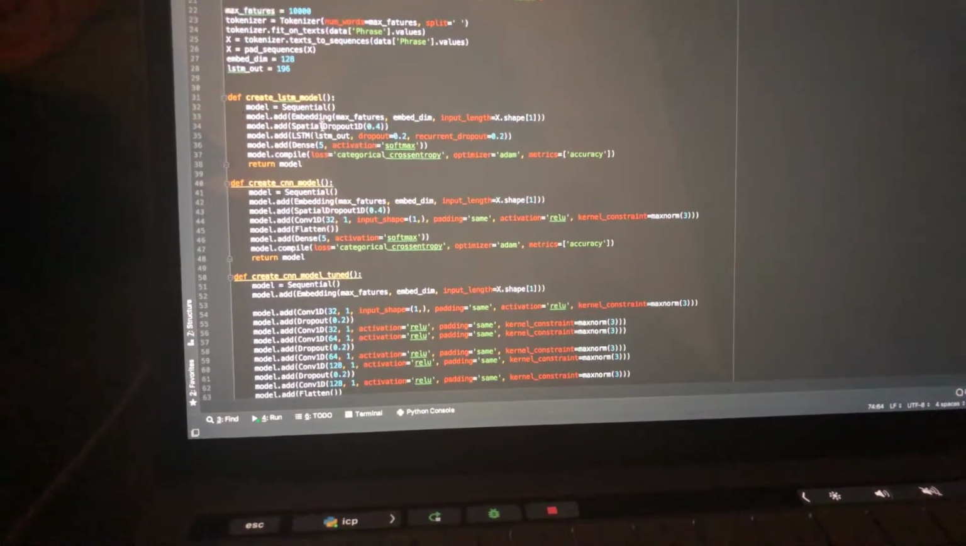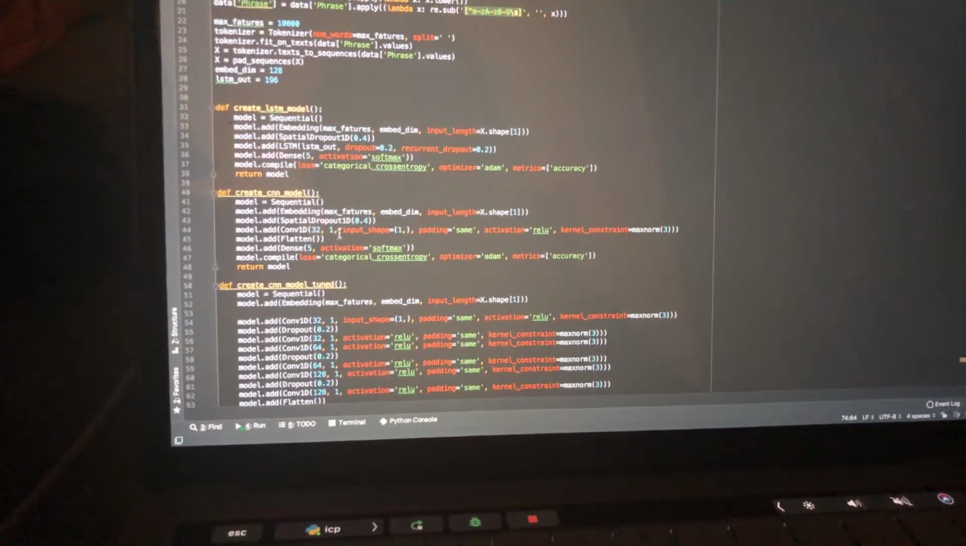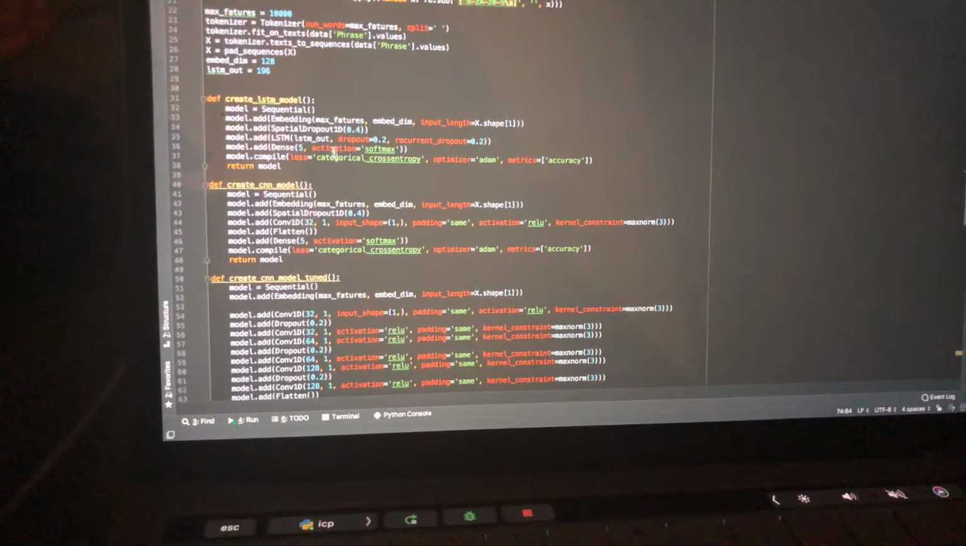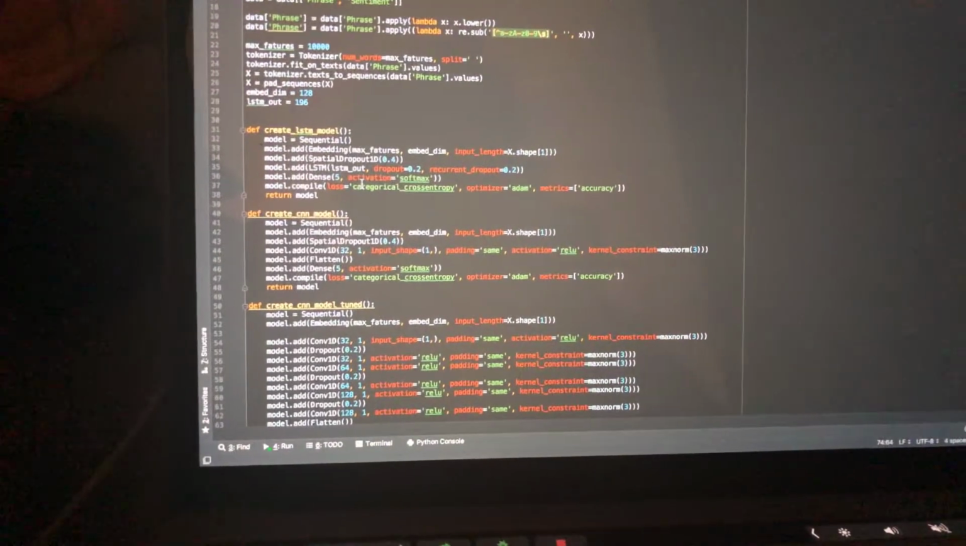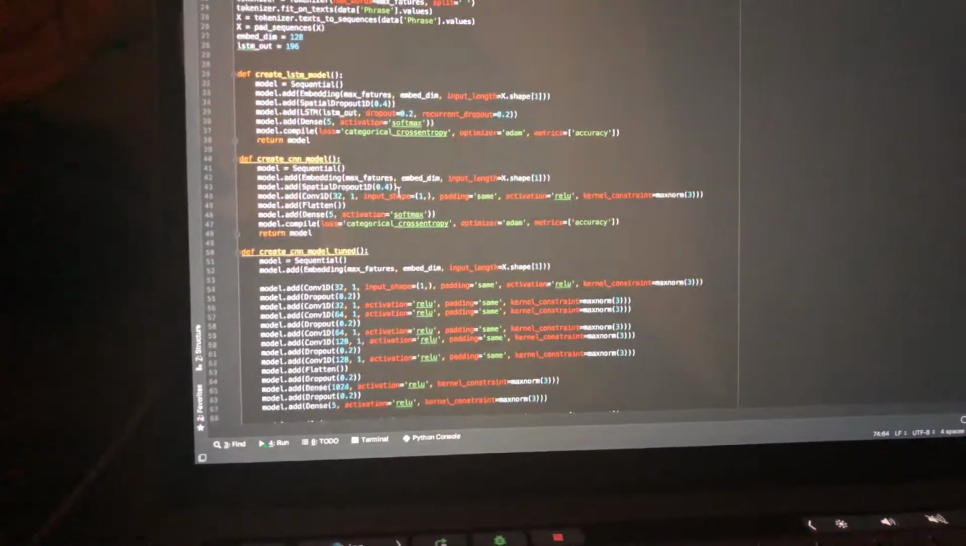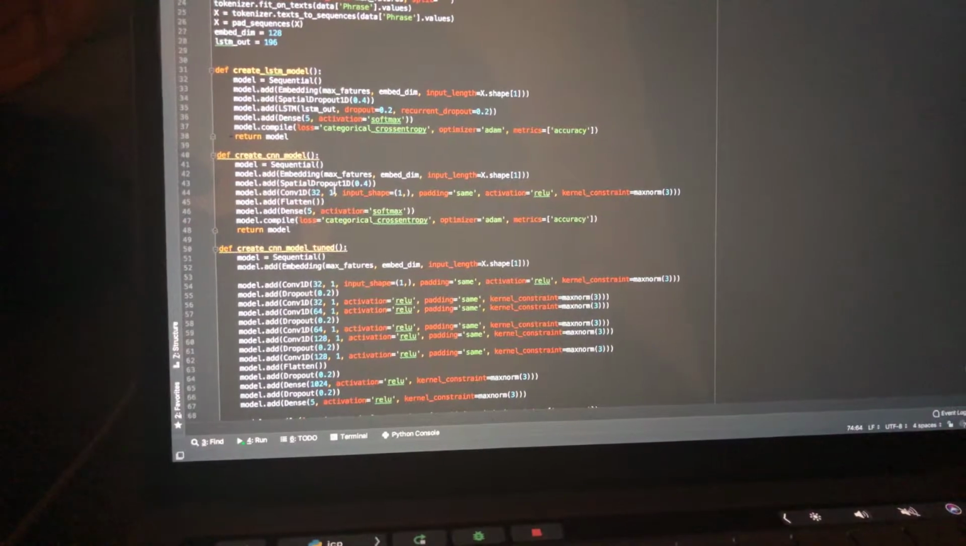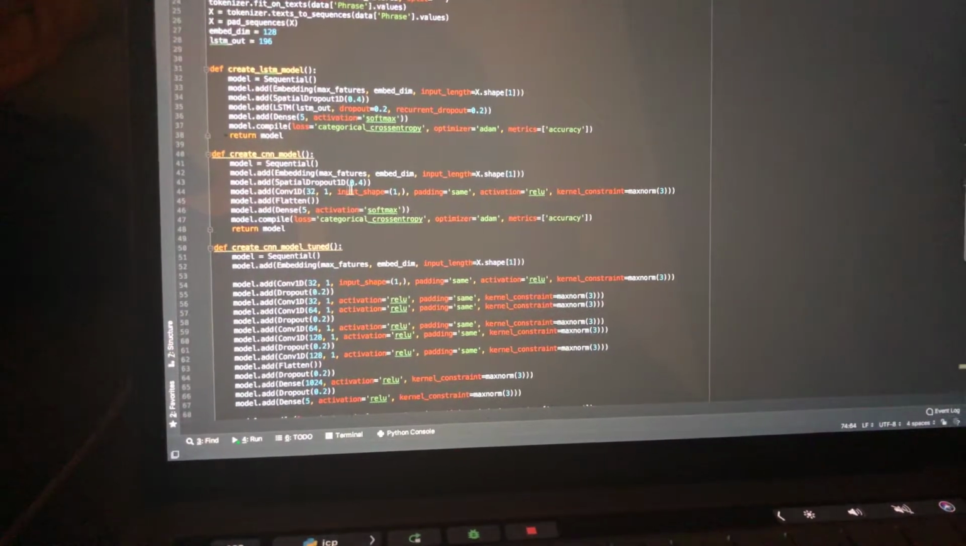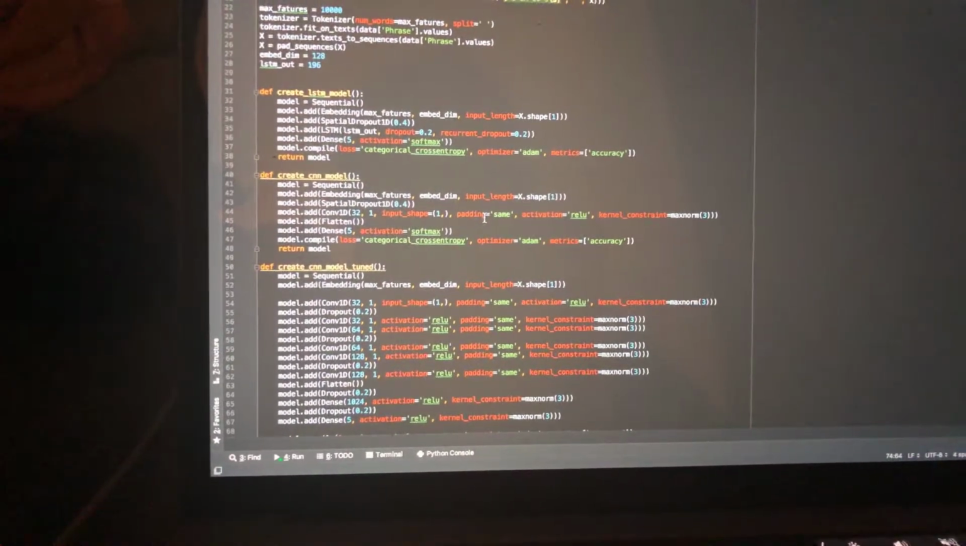With the LSTM model, I just had a couple of layers. I had the LSTM output, dropout 0.2, recurrent dropout of 0.2, then added a dense layer with the softmax and compiled it with the loss of categorical cross entropy. And with the CNN model, Conv1D, input shape 1, padding same, activation ReLU, kernel constraint max norm of 3.